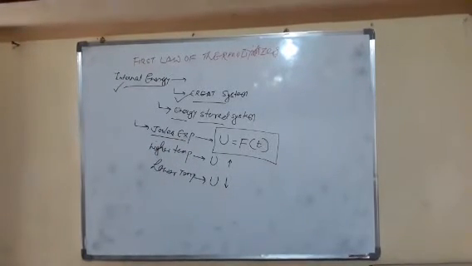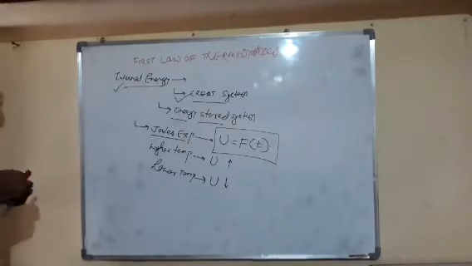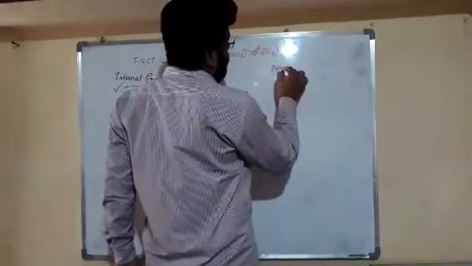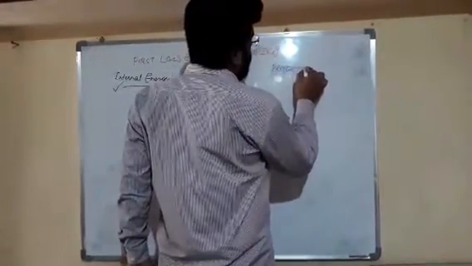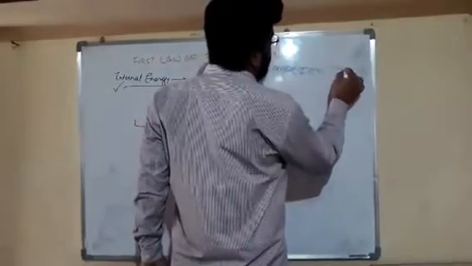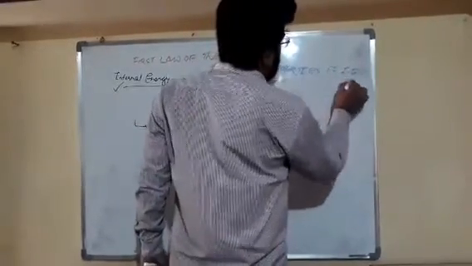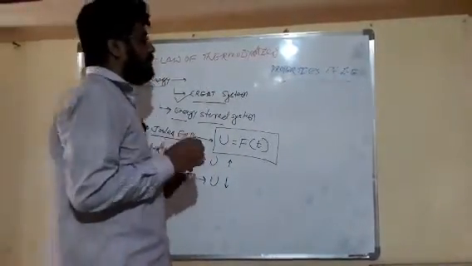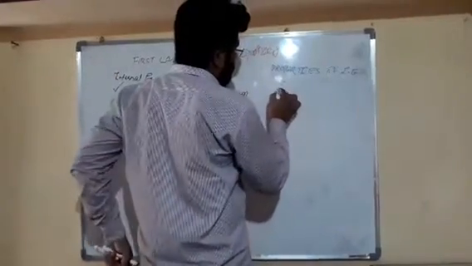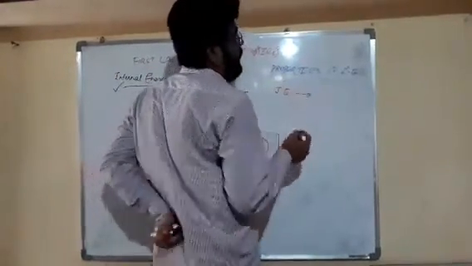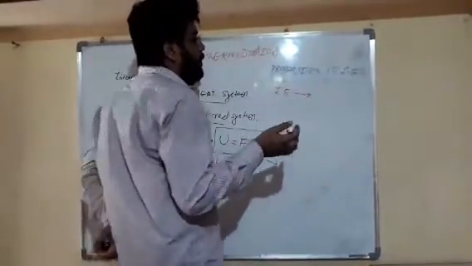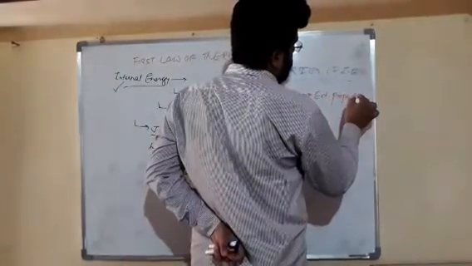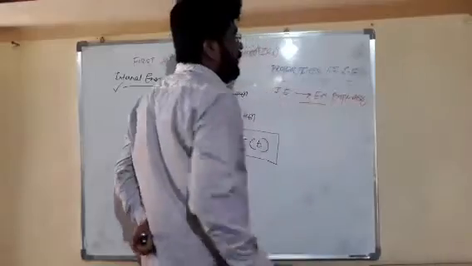Dear friends, now we will define some properties of internal energy. Internal energy is energy, and all energies are extensive properties, which depend on the mass of the system.